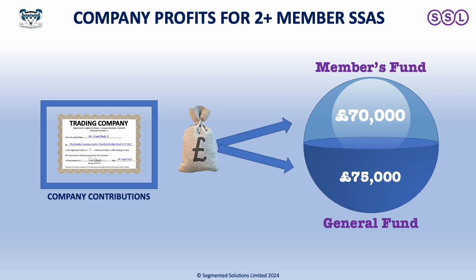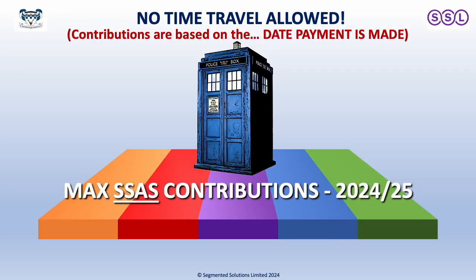So when I'm asked what's the maximum that can be contributed, it's not just as simple as saying there's £60,000 as an allowance. Really important, as a quick summary, this was a very, very quick whiz through. I haven't taken into account high earners, people who are earning £200,000 plus. They have their allowances tapered. That's a completely separate subject. I'm just talking here for the majority of people who are looking at contributions to a SSAS, where they don't earn above the 200,000.